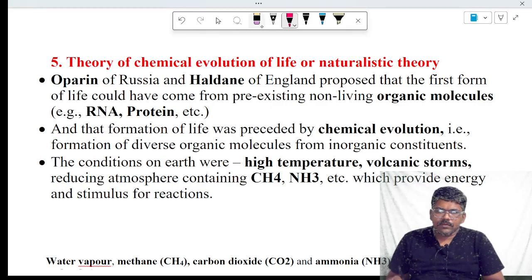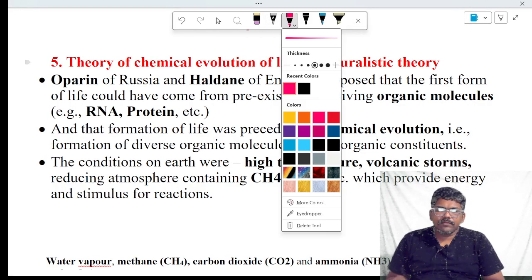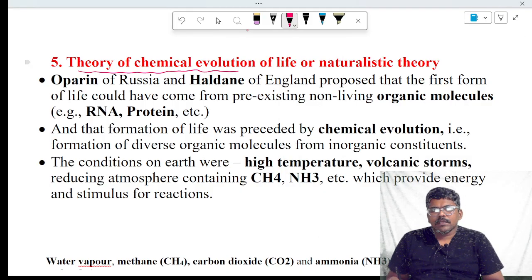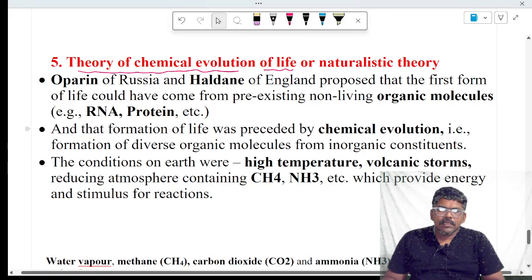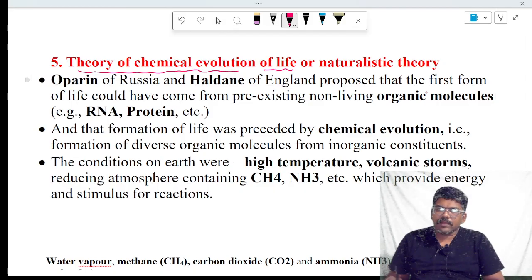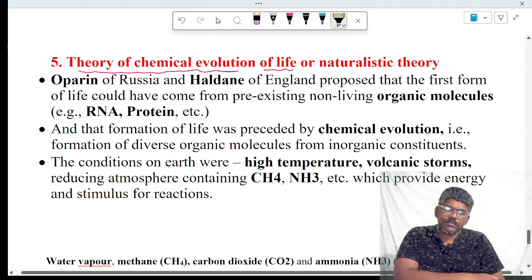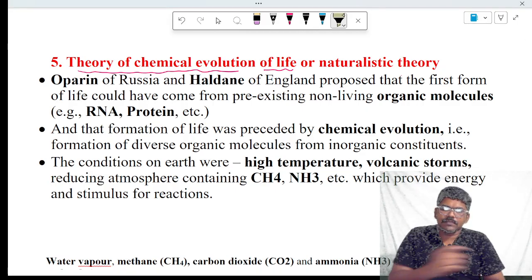Next, we have to see about another theory which will explain the origin of life, that is the theory of chemical evolution of life. It is the best theory among all theories. Many scientists accepted the theory of chemical evolution because it is proved by Miller's experiment.